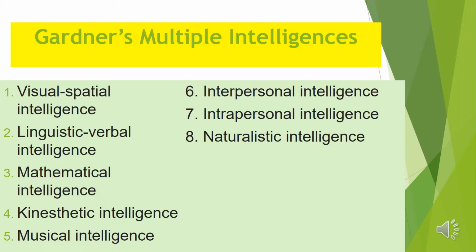Gardner's multiple intelligences are visual spatial intelligence, linguistic verbal intelligence, mathematical intelligence, kinesthetic intelligence, musical intelligence, interpersonal intelligence, intrapersonal intelligence, and he added naturalistic intelligence later. Naturalistic intelligence is still controversial, and I think he also added a new one, which was existential intelligence, which is even more controversial. But we're just going to stick with these 8 for today.